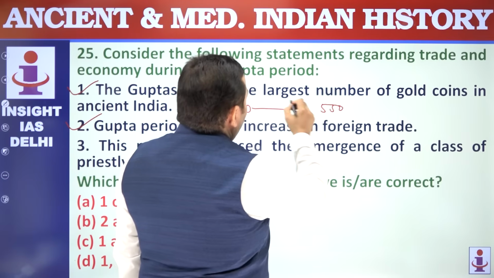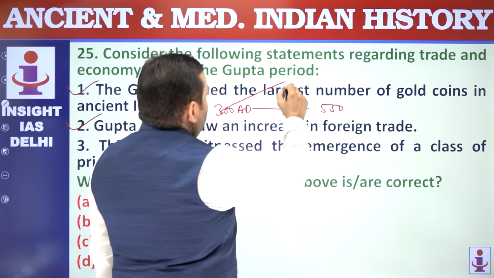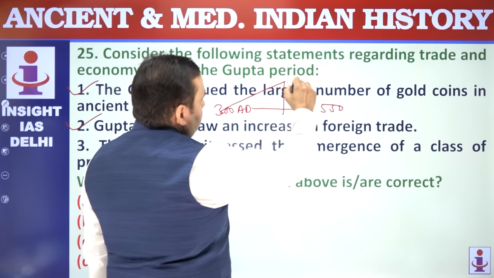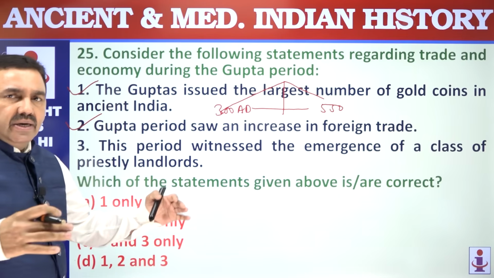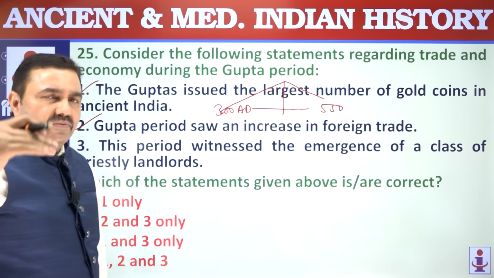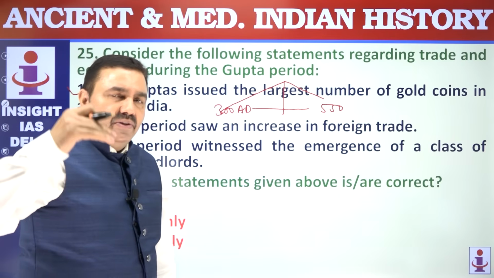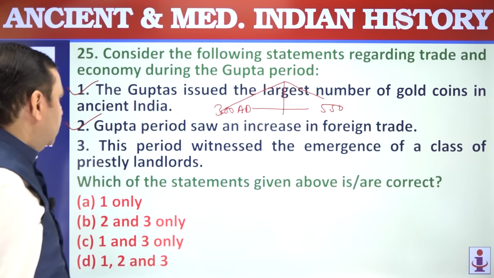From 300 AD to 450 AD, there was a rise in trade and then there was a decline in trade. So initially there was a massive increase in foreign trade, a huge amount of silk, Indian cloths, and Indian spices were being exported to the Roman world.